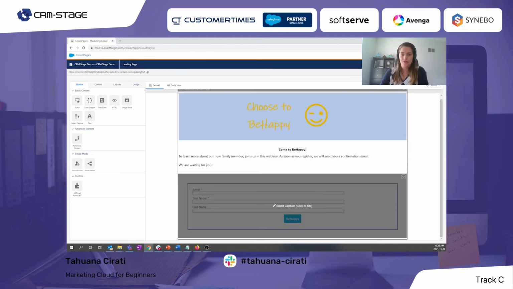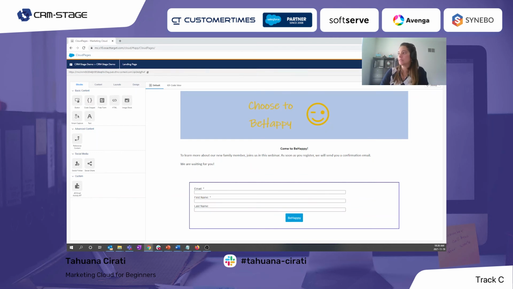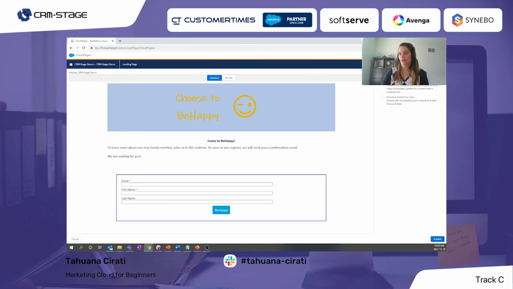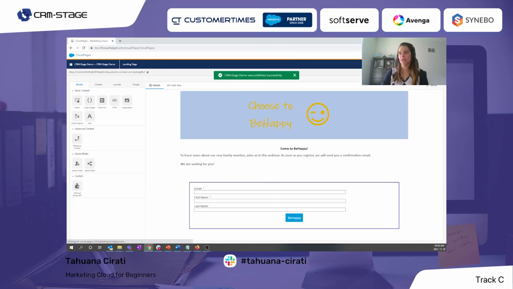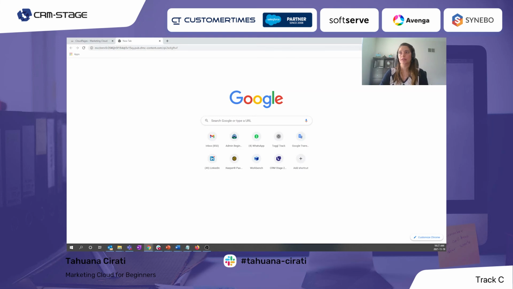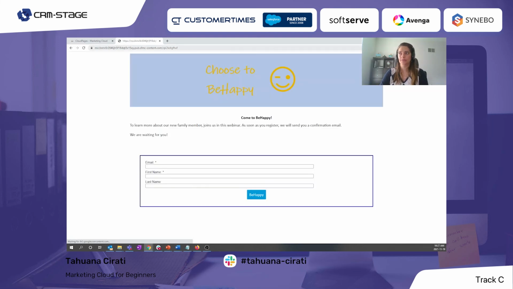Once we configured everything, what we can do is save it. And publish. So we have a view here, and we publish this, and now this will be available. So this is the link that Marketing Cloud has created, and then we can just check this form on the internet. And here is our landing page. So our landing page is ready.